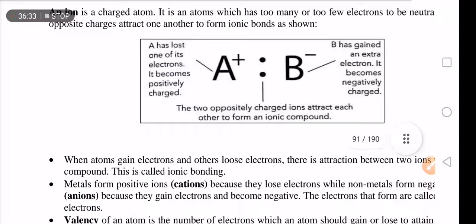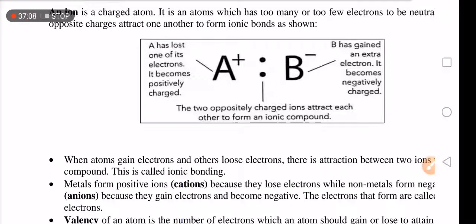So what is ionic bonding? First, let me explain what it is to bond. To bond means to join chemically. So what is ionic bonding now? Ionic bonding is the type of bonding where an atom donates or receives electrons.